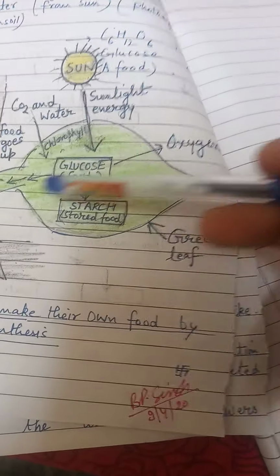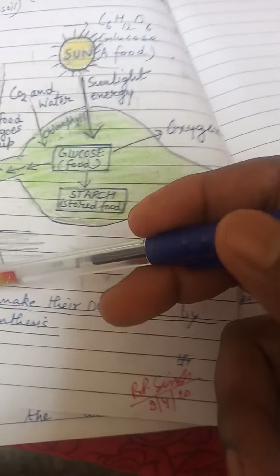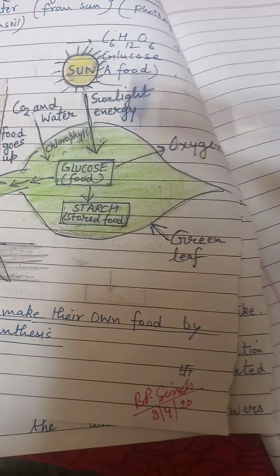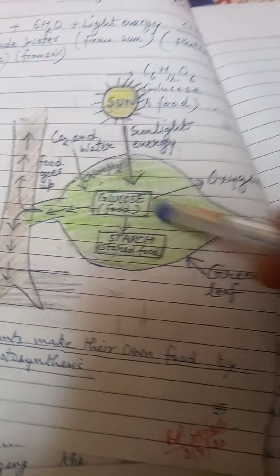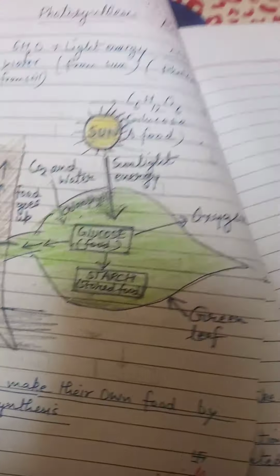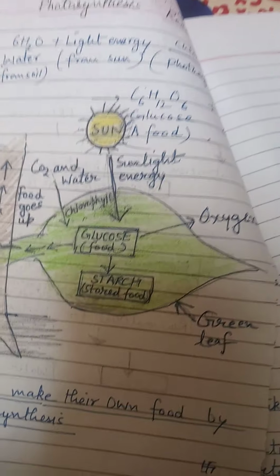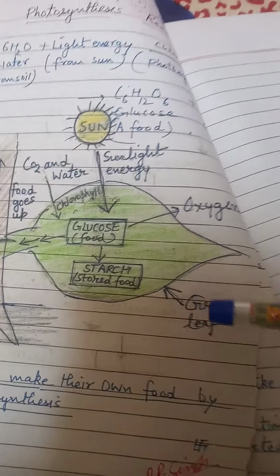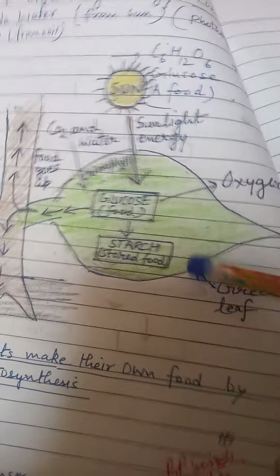And plants also take water and minerals from the roots and sunlight from the sun, and in this way they prepare food. I have already discussed the grana and stroma of the chloroplast, because grana and stroma are both parts of the chloroplast. But in grana the light reaction takes place, and in stroma the dark reaction takes place.